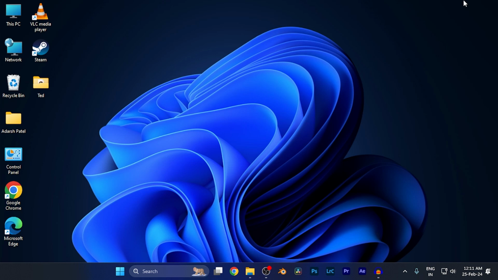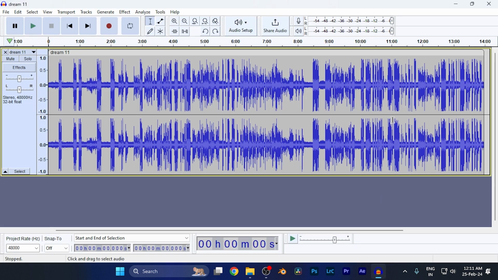So hey everyone, in this quick tutorial we're going to discuss how you can apply the compressor effect to the audio clips in Audacity. All you need to do is simply open Audacity and import a media clip that you want to apply this effect to. For example, this is the basic interface. Now I have imported this particular audio clip into the timeline.